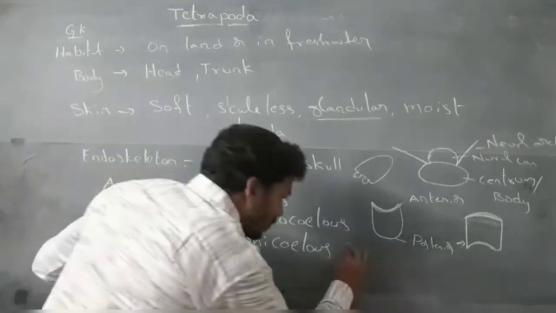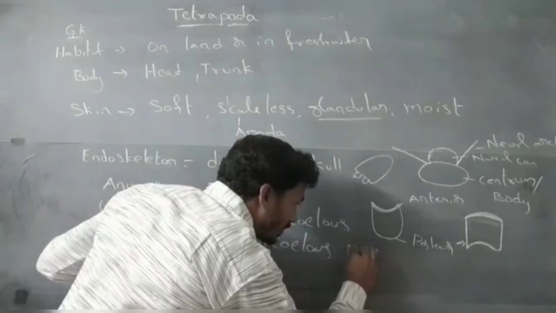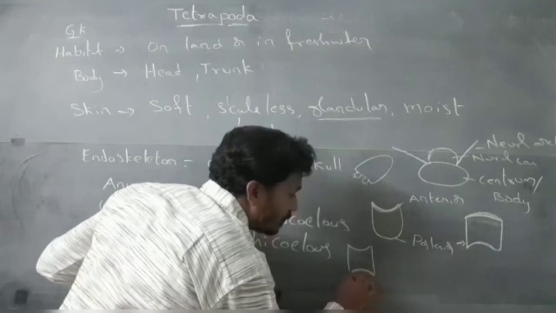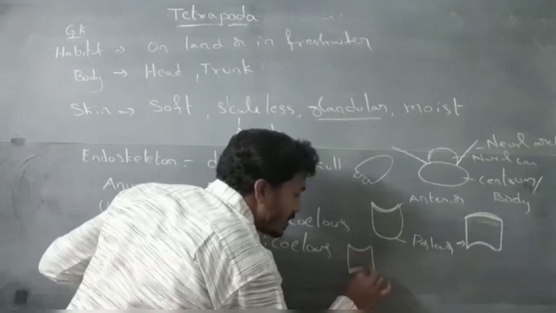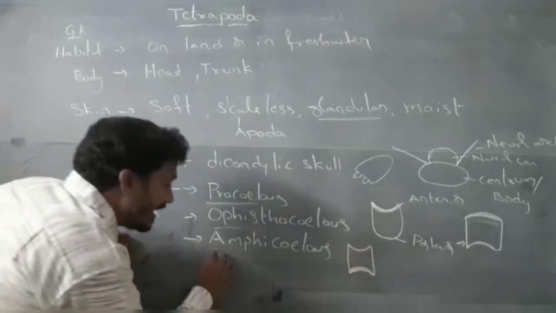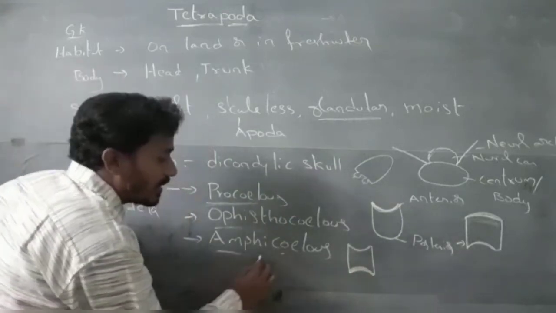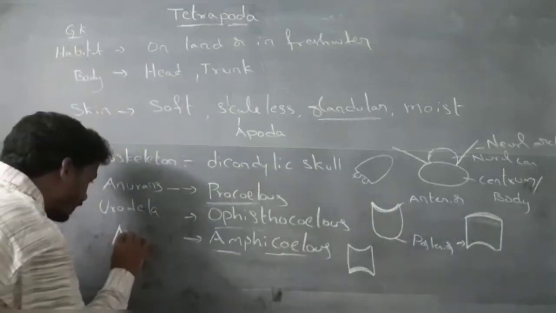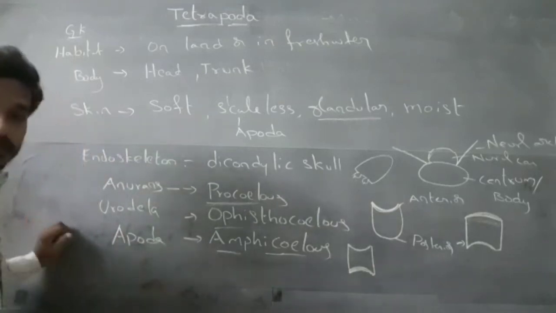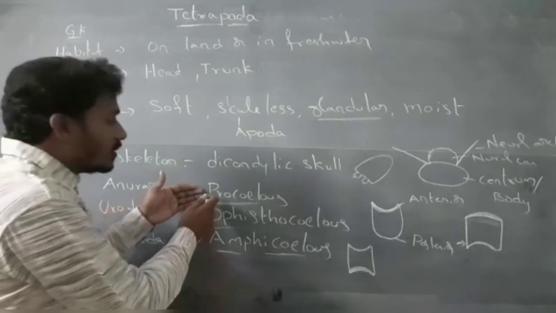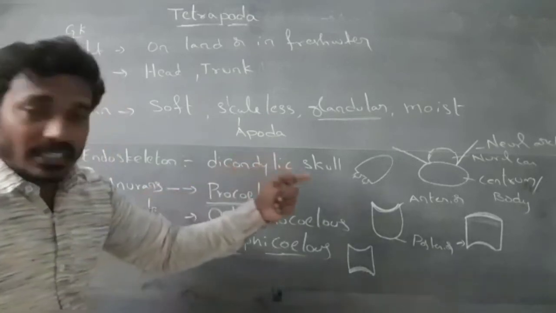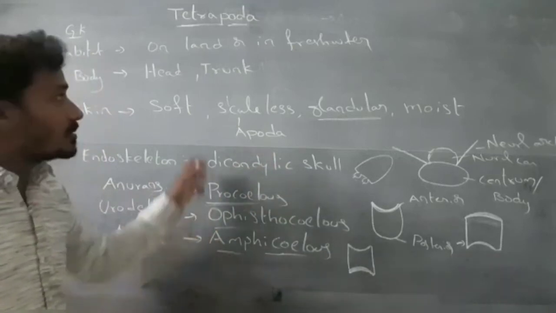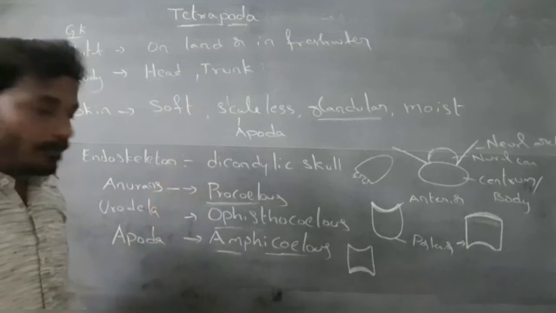Amphicoelus. Both the anterior and posterior regions of the centrum have a concave shape. Anterior concave and posterior concave, so this is called amphicoelus. Amphi means both. Amphicoelus is present in apoda. These are the vertebra types. The vertebral centrum has procoelus, opisthocoelus and amphicoelus types in different organisms of the amphibians.